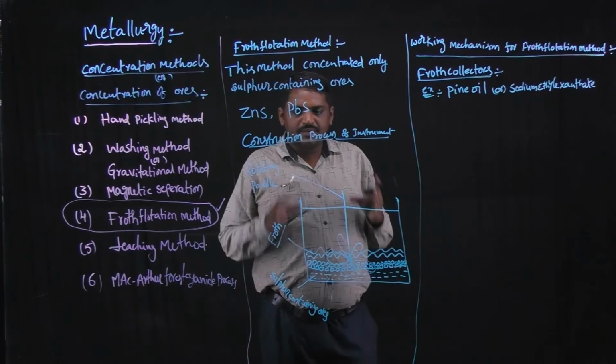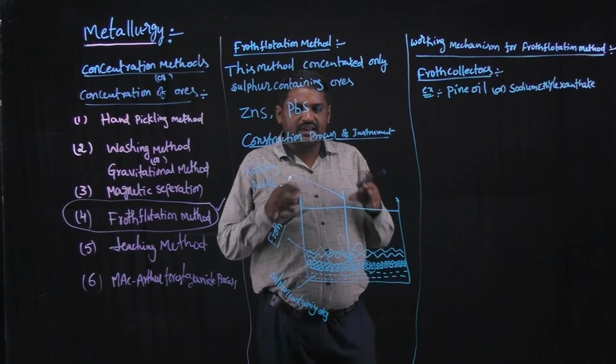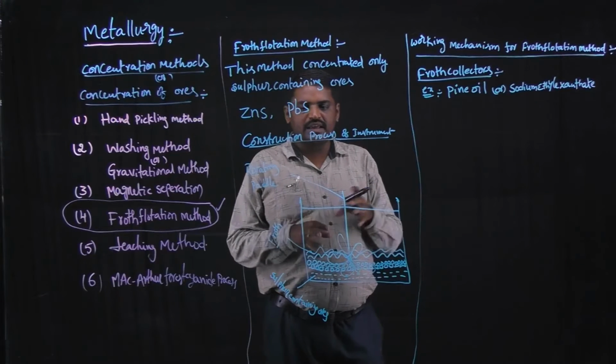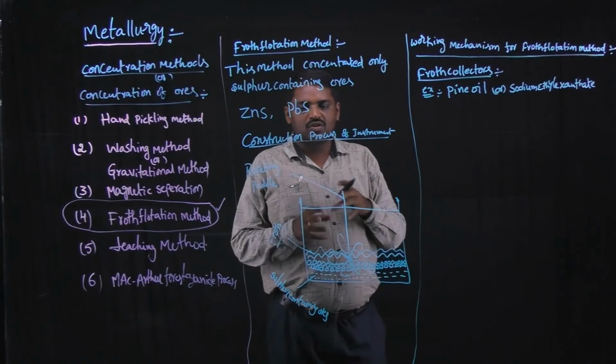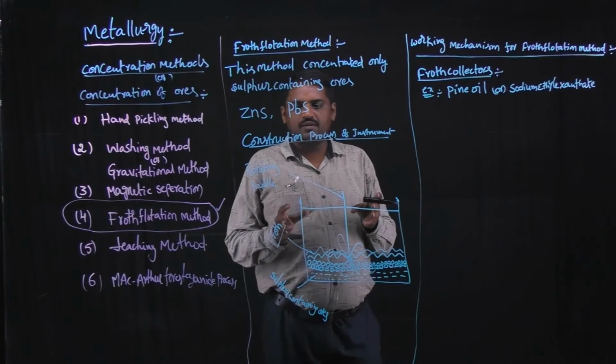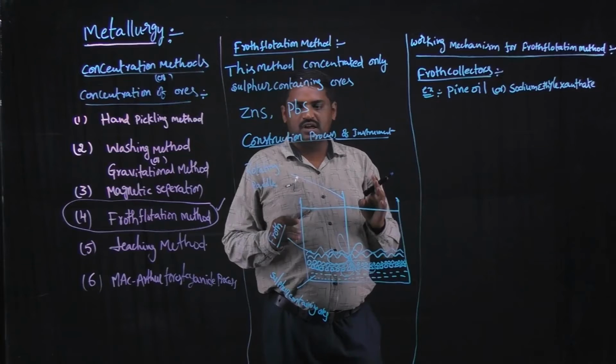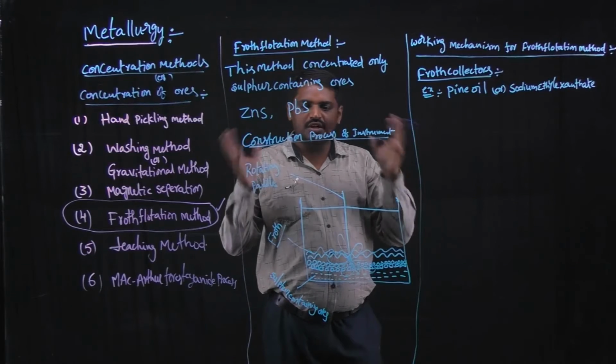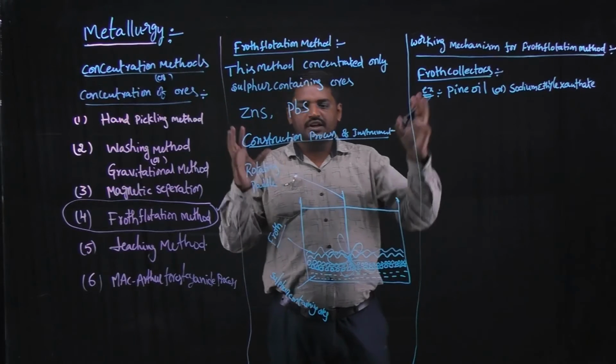So one beaker is taken, containing the amorphous form of ore, and then water is added. After rotating with the rotating paddle to produce a small quantity of froth, froth collectors are added to produce a large quantity of froth. That is the importance of froth collectors.